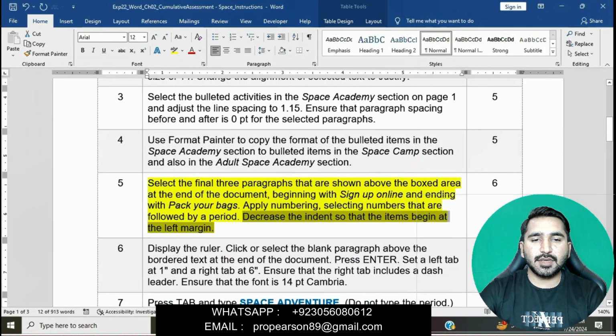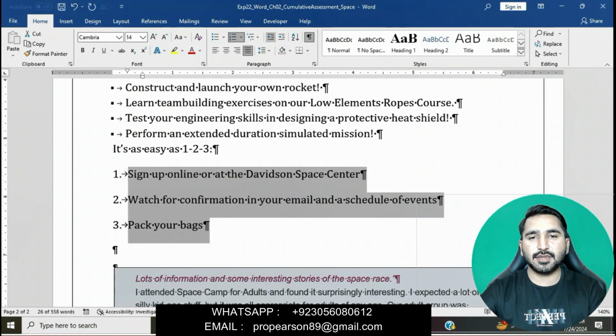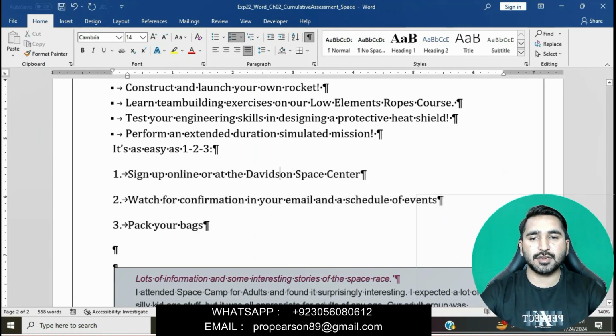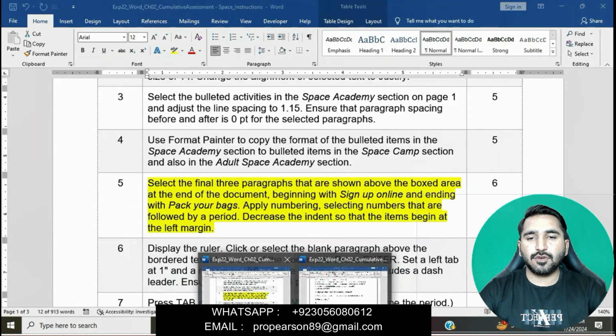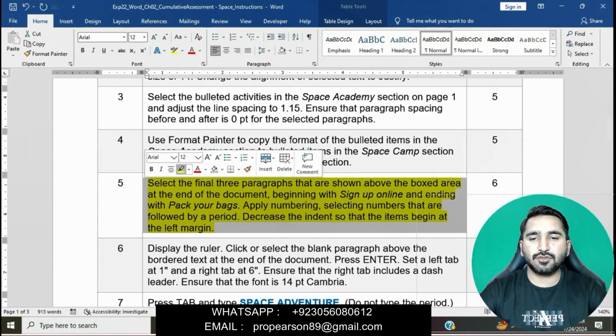Now decrease the indent so that the items begin at the left margin. We will decrease the indent. Okay, this is good. Now go to the paragraph group and then decrease the indent. Now moving on to the next question. I have done 5 questions of this assignment right now and moving on to question number 6.